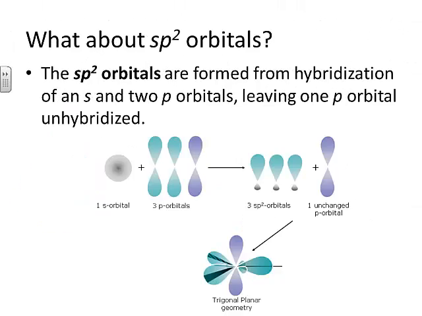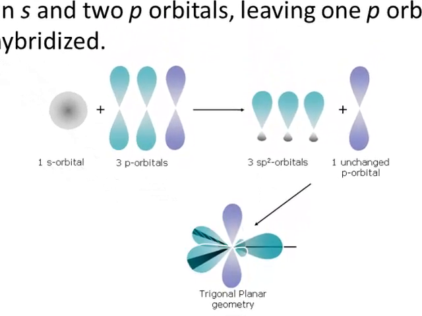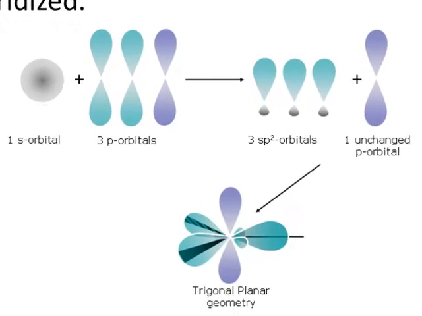Now I mentioned that it's also possible to have sp2 orbitals, so let's figure out how they're formed. If you take an s orbital, and you have these 3 p orbitals, but you're only going to mix 2 of them with that s. One of them, the one shown in purple here, is going to remain unchanged. What results is the s with the 2 of the p orbitals mixing together gives us 3 orbitals that we call sp2 orbitals, because it's made from having an s and 2 of the p's mixed together. So we still have 4 orbitals in the end. It's just 3 of them are these hybridized orbitals, and one of them is the unchanged p orbital.